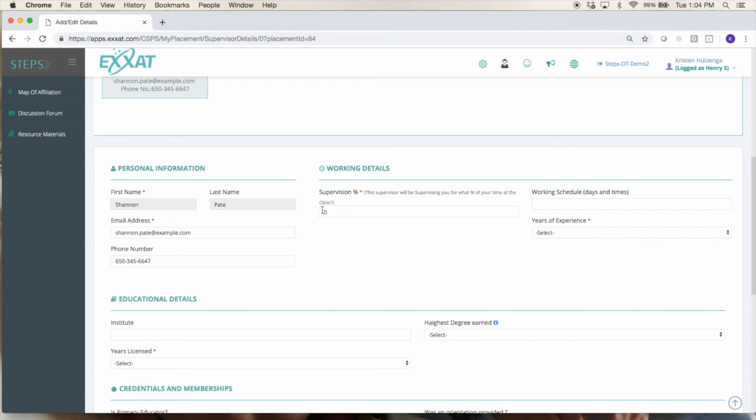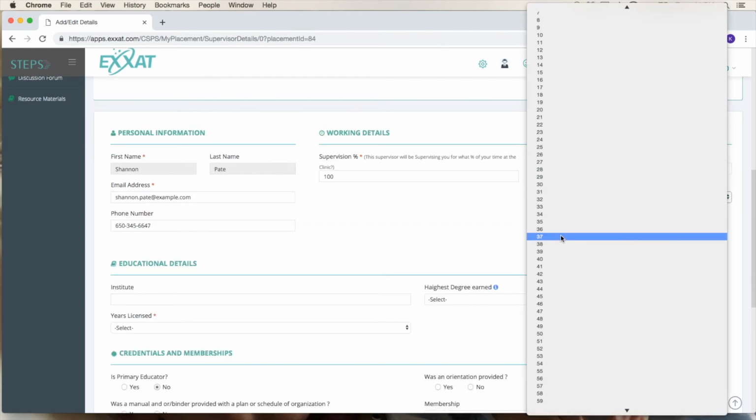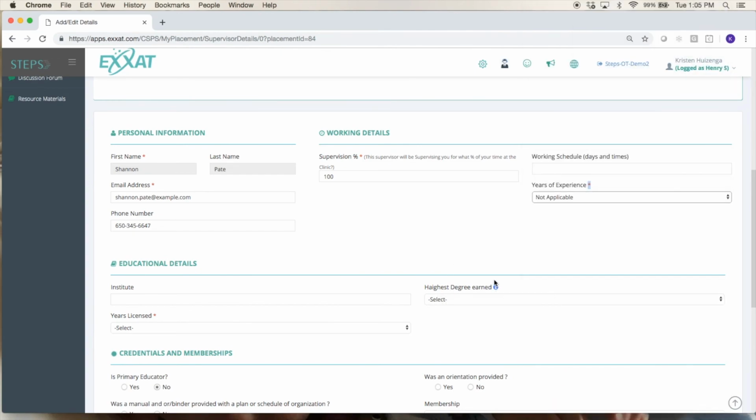You will want to be sure to fill in their percentage of supervision. Keep in mind the system is only going to let you do this up to 100%. So if you have more than one educator, make sure to indicate exactly what their percentage of supervision to you is. If you just have one, they'll of course be 100. And then you'll want to answer these other questions. Keep in mind some of these are required. If you don't know when you're initially filling these out, you can always come here if you scroll to the bottom. You do have not applicable, but these are really important pieces of information for your school to track on your educator.